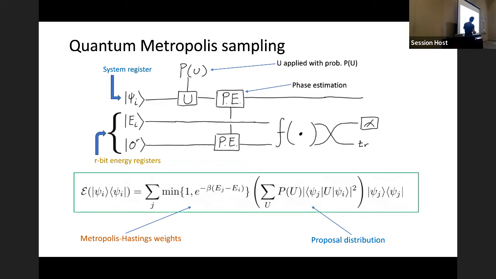And then we do this kind of magical quantum channel over here that basically puts Metropolis Hastings weights according to these two energies into the mixture. And so what you end up with is something that looks very much like the classical Metropolis sampling matrix, where we have this proposal distribution over here that is kind of like that M matrix I wrote down, which is going to be related to this ensemble of unitaries that we're perturbing the system with. And then this F channel puts on the magical Metropolis Hastings weights that are going to make sure this thing converges to the thermal state.